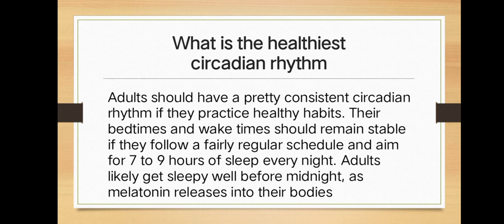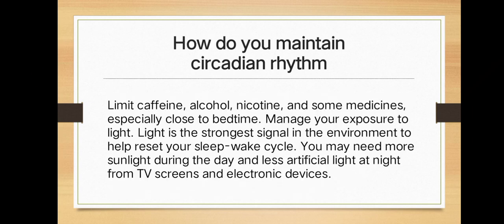What is the healthiest circadian rhythm? Adults should have a pretty consistent circadian rhythm if they practice healthy habits. Their bedtime and wake time should remain stable if they follow a fairly regular schedule and aim for 7 to 9 hours of sleep every night.